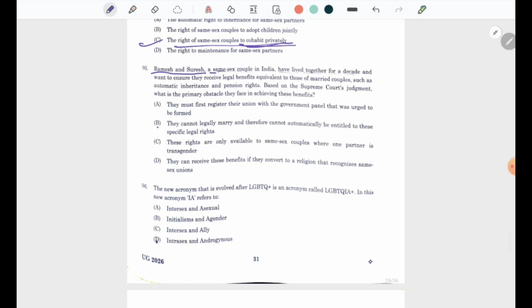Ramesh and Suresh, a same-sex couple in India, have lived together for a decade and want to ensure that they receive legal benefits equivalent to those of married couples, such as automatic inheritance and pension rights. Based on the Supreme Court's judgment, what is the primary obstacle that they face in achieving these benefits? The answer is they cannot legally marry.